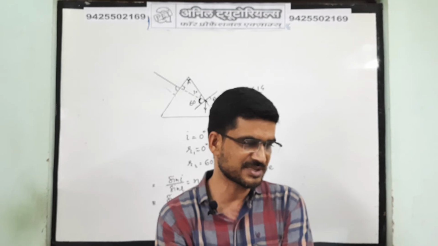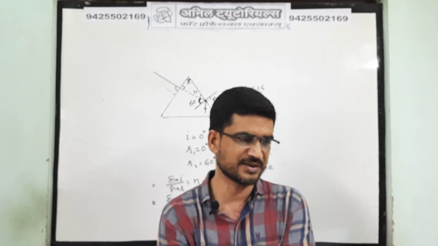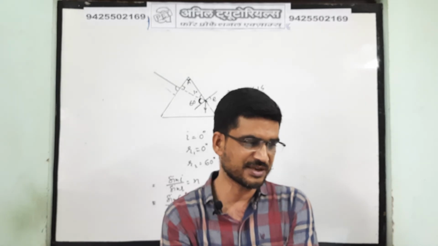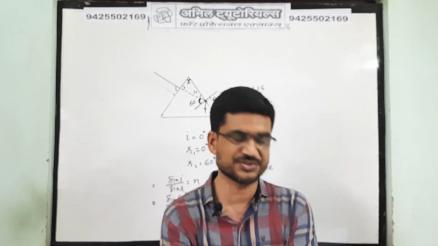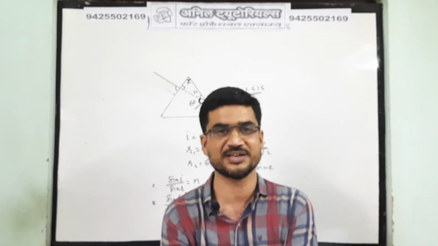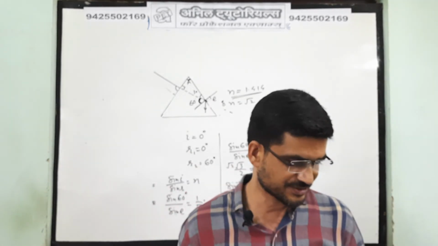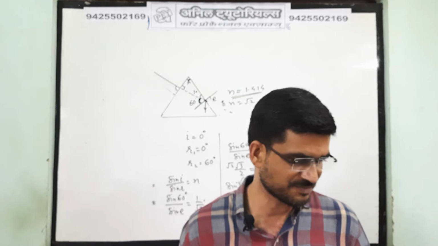Okay, there is a prism of refractive index root 2 and the angle of the prism should be 30 degree. So you just add in this question that the angle of prism is 30 degree, then only you will get the correct answer, it will be 15 degree. Okay, so you will get the bonus for this, no problem.